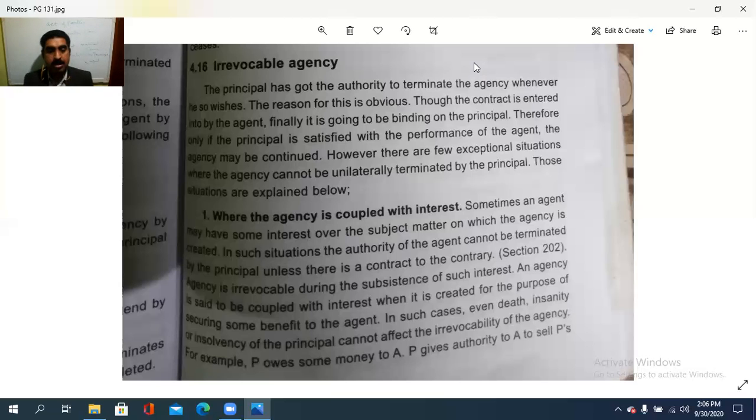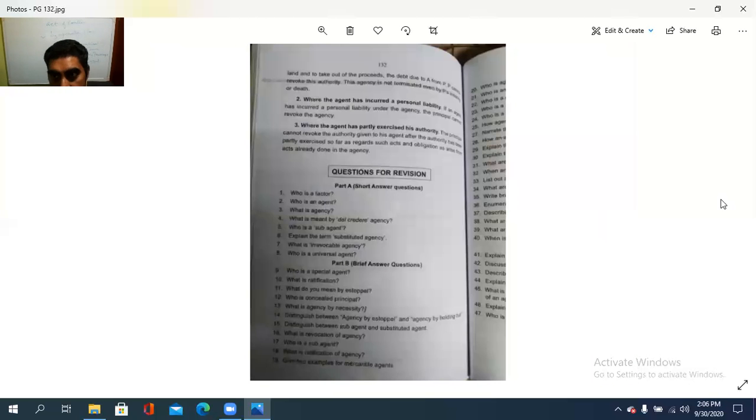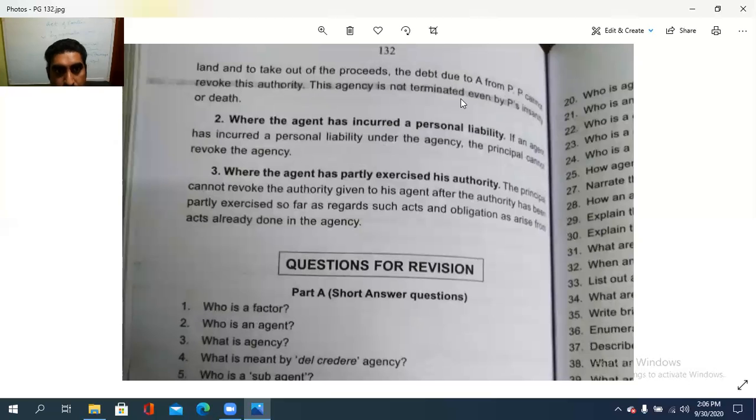For example, P owes some money to A. So, P is owing some money to A. P gives the authority to A to sell P's land and to take out of the proceeds the debt due to A from P. P cannot revoke this authority, as this agency is not terminated even by insanity or death.